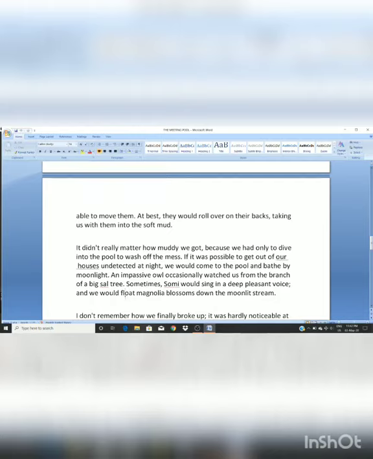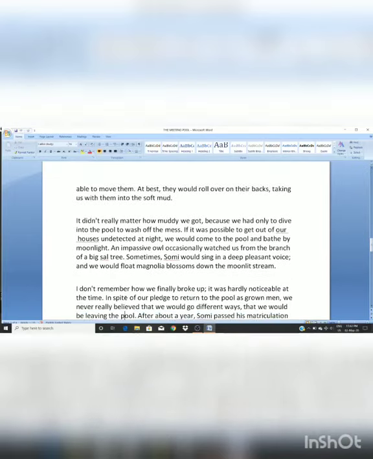Sometimes Somi would sing in a deep, pleasant voice, and we would float Magnolia blossoms down the moonlit stream. And sometimes Somi would sing a very beautiful song, and they would just feel like they are floating in the Magnolia blossoms down the moonlit stream. Magnolia is a tree, okay, and blossom means to bloom. So they felt that atmosphere, that whole environment got so pleasant that they used to feel like they are flowing in the moonlit stream. Everything looks so beautiful there.